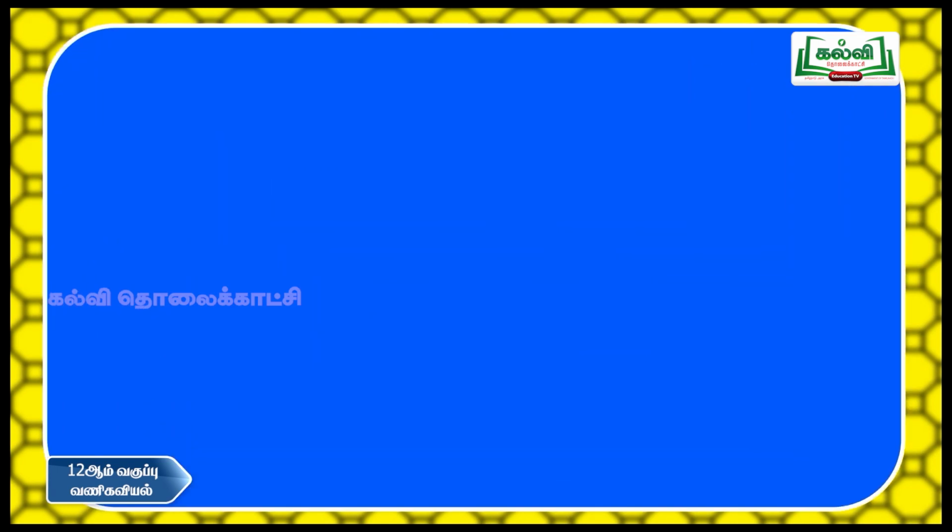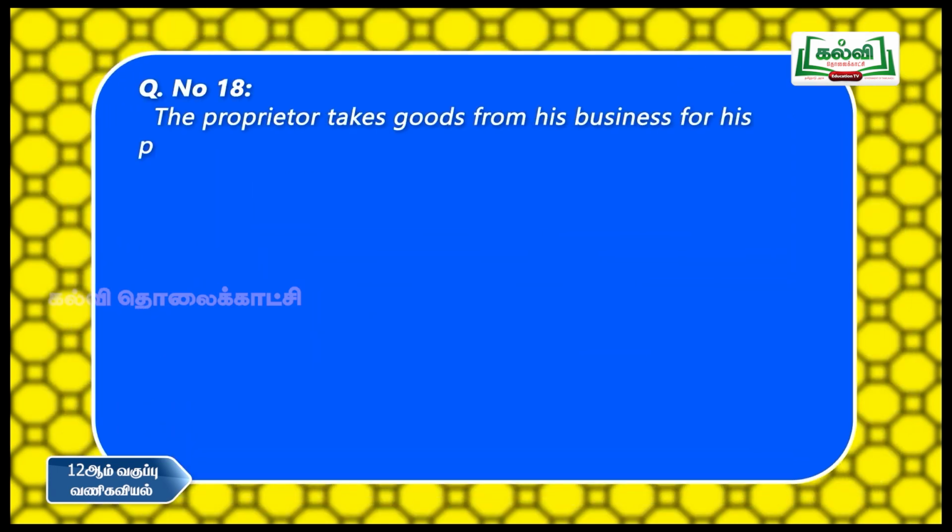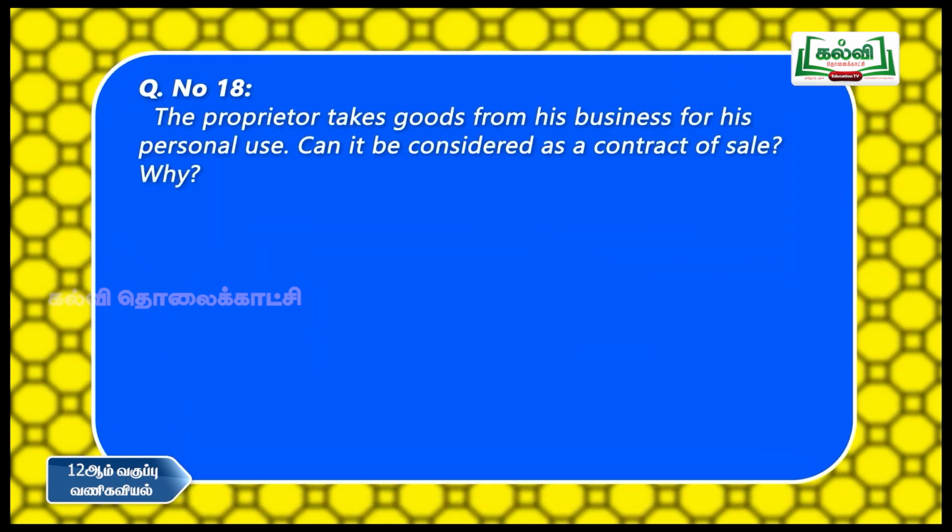Okay. Then next we pass on to question number 18. The proprietor takes goods from his business for his personal use. Can it be considered a contract of sale? Why? Because in case of a contract of sale, there must be two parties. There should be a buyer and a seller. But in this case, the proprietor takes products for his own use. This is called drawings. So the answer is no, we need two parties.